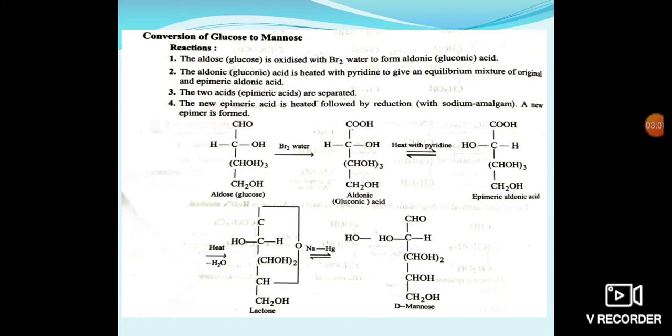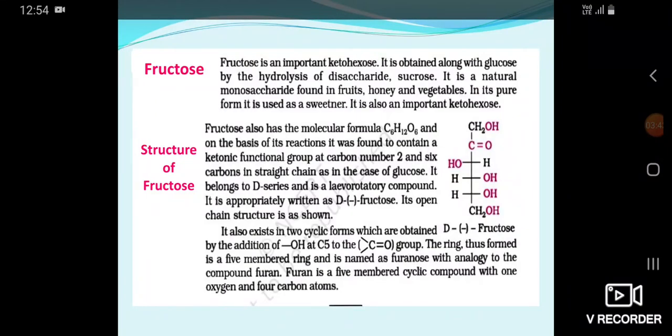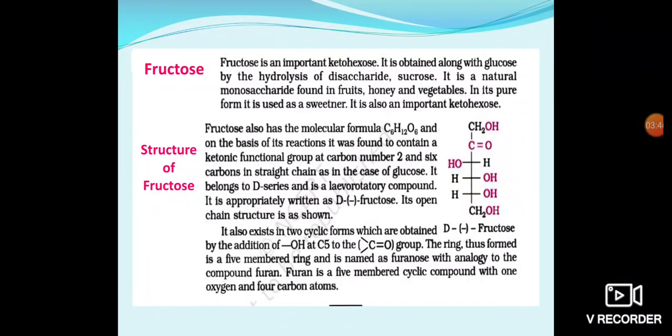These lactones further react with sodium amalgam, and an epimer is formed, that is D-mannose. Here the second carbon, a chiral carbon, is different between these two structures, glucose and mannose. Like that, we convert glucose to mannose. Up to now we have studied all the characters of glucose and its conversions.